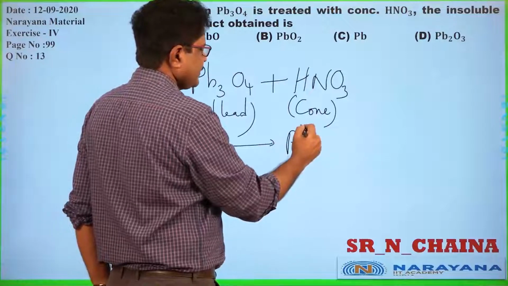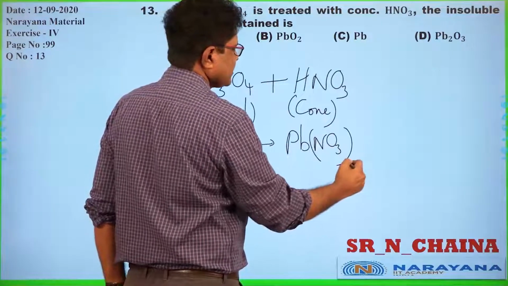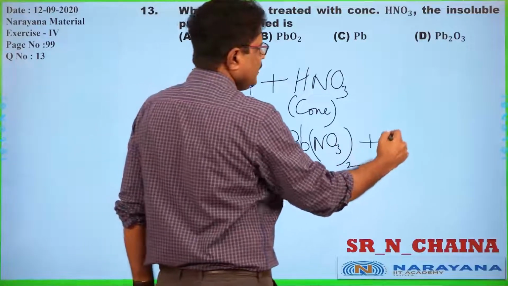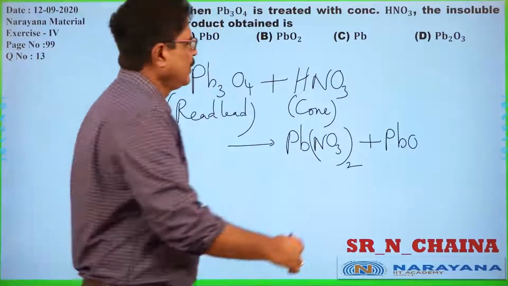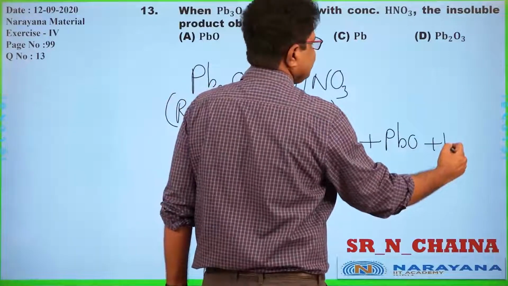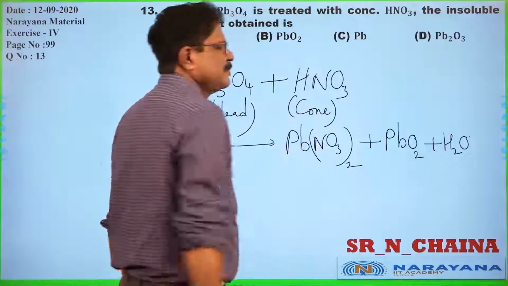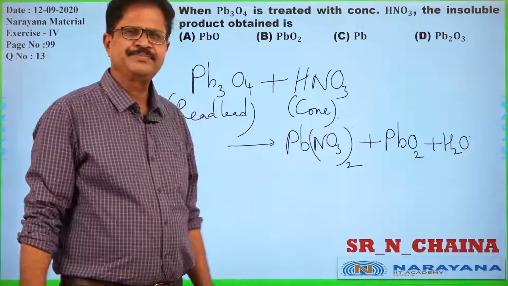Lead nitrate, Pb(NO3)2, is one of the products, along with PbO2, lead dioxide, not monoxide, and water. So lead nitrate, lead dioxide, water.